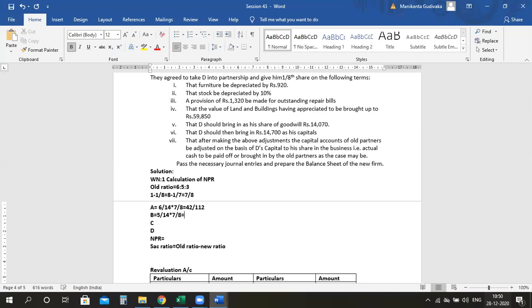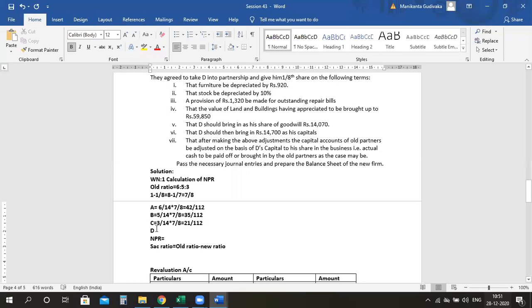Again, 5 7s are 35, so 35 by 112. Then we have C. It is 3 by 14 into 7 by 8. Again, this would give me 21 by 112.